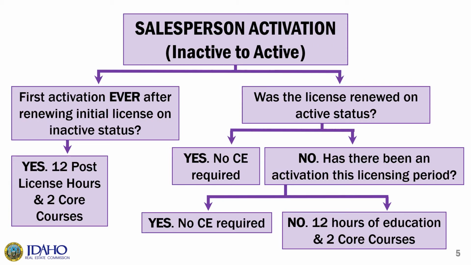If this is the first activation outside of their initial licensing period, they will need to complete 12 hours of post-license education and 2 commission core classes. If they renewed their license on active status for their current licensing period, no education is required to activate the license. If they renewed their license on inactive status for the current licensing period, they will need to consider if the license has been activated yet within this licensing period.